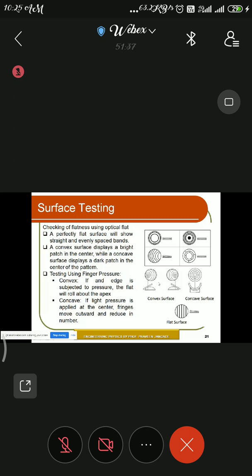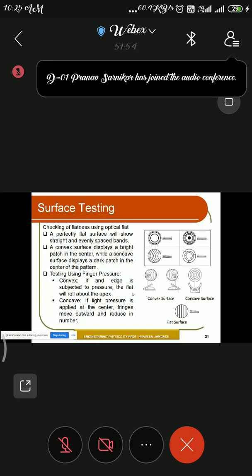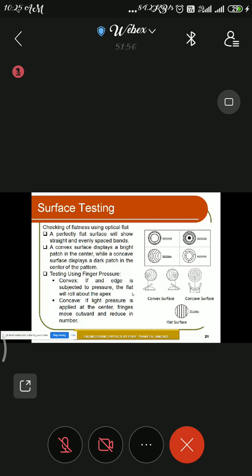While performing the experiment, you can observe how the pattern is changing. In the Newton's ring assembly, there is a screw arrangement given. If you tighten the screw, you can see how the center spot shifts from one place to another. That also gives an indication of how we can check the optical surface. So this is one good example of surface testing.